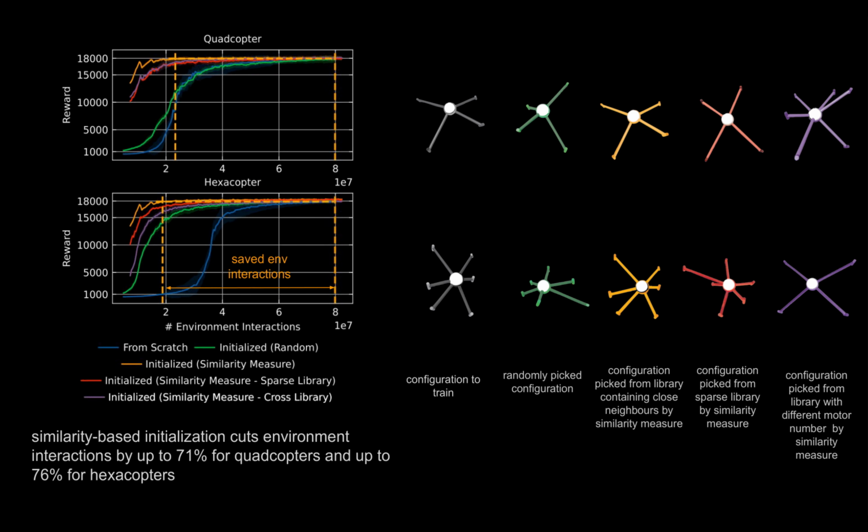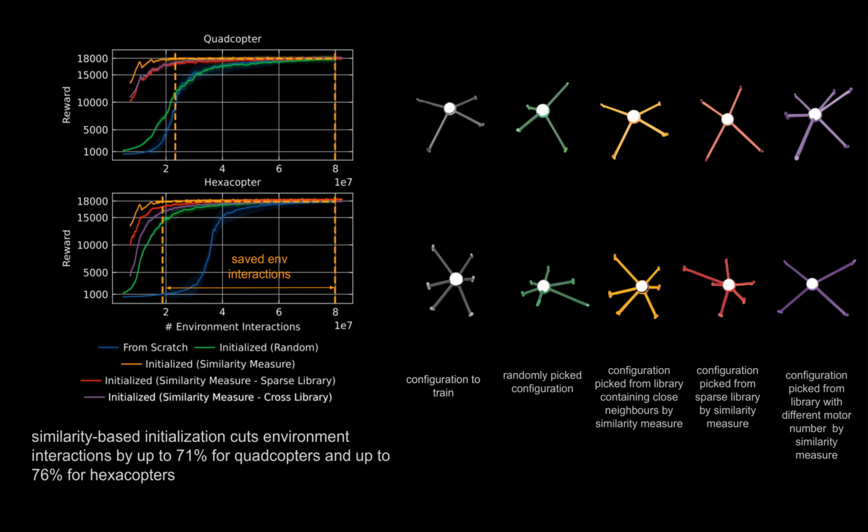To evaluate the proposed initialization scheme, we train 40 sampled configurations from scratch and retrain them with picking policies for initialization randomly and according to our similarity measure. When using the similarity measure, we pick from a library containing similar systems, from the original sparse library, and from the library containing systems with a different motor number.